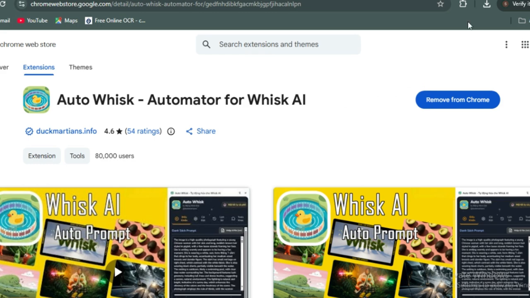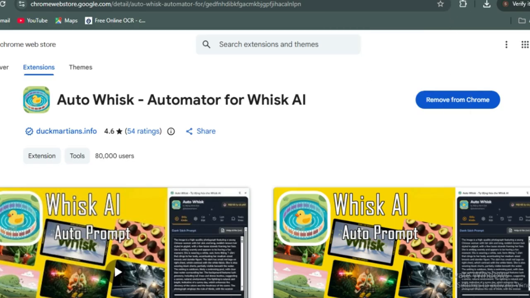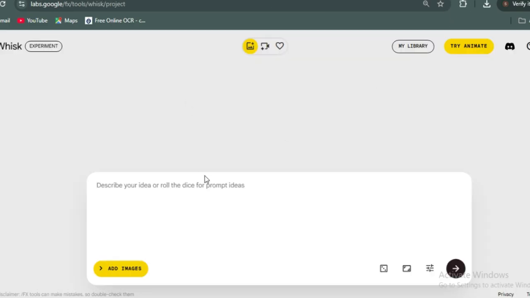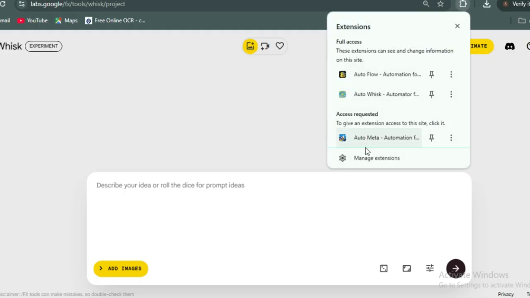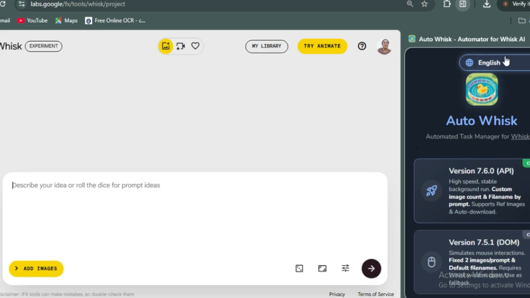To confirm, you come over to this upside here and you will see Auto Whisk in this place. Look at it here. You can see this Auto Whisk. That's what we are going to use. So that will take us to Whisk. Look, we are here in the Whisk. Now to apply the Auto Whisk, you have to click on this icon here and then you choose Auto Whisk. So now you are in Auto Whisk.